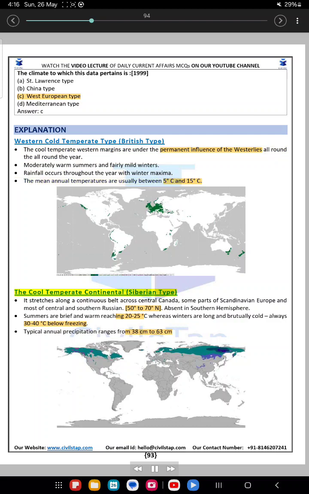The cool temperate continental Siberian type. It stretches along a continuous belt across central Canada, some parts of Scandinavian Europe and most of central and southern Russia, 50 degrees to 70 degrees north. Absent in the southern hemisphere. Summers are brief and warm, reaching 20 to 25 degrees Celsius, whereas winters are long and brutally cold, always 30 to 40 degrees Celsius below freezing. Typical annual precipitation ranges from 38 centimeters to 63 centimeters.